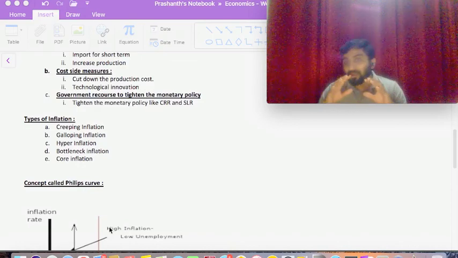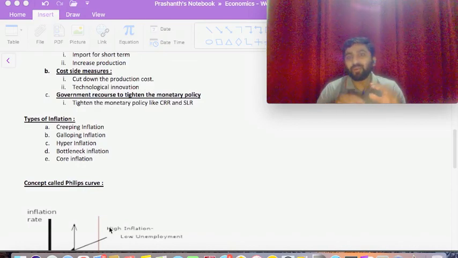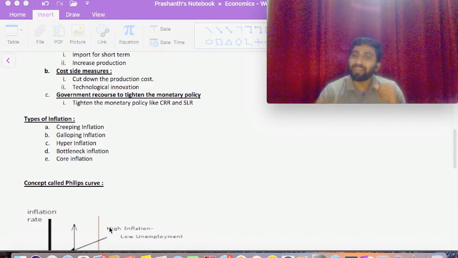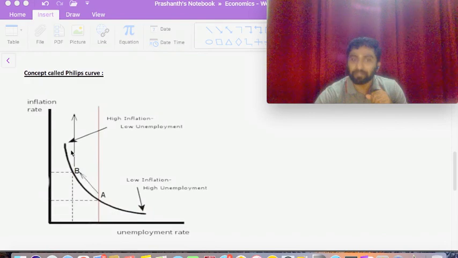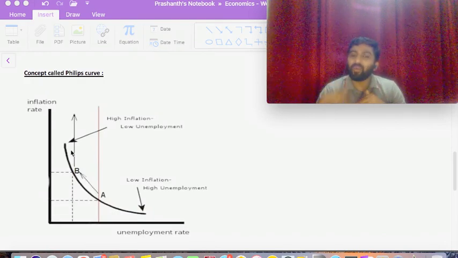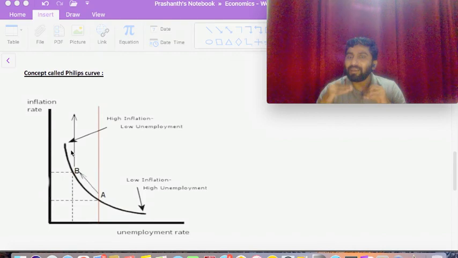Another important thing is, does inflation have any relation with employment? Of course it does. It is well explained in the Phillips curve. If you look, the higher the rate of inflation, the lower the rate of unemployment. I would give a very important example here. When inflation is high, which means demand is high, a lot of companies will hire a lot of people, because there is a lot of demand coming from the market, and they want to satisfy the customers. So what will they do? They will increase production. To increase production, manpower is needed.